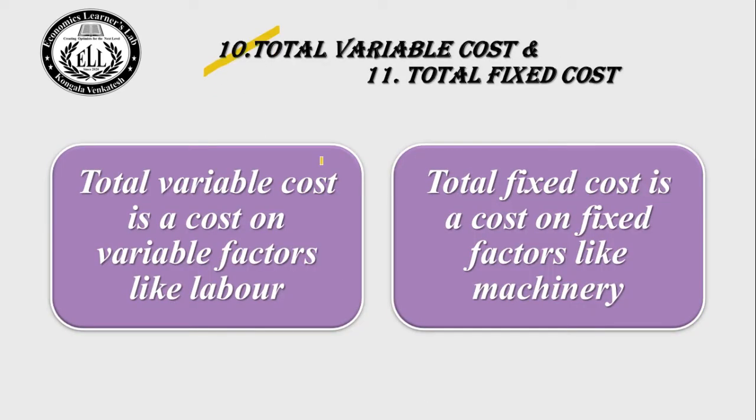Total variable cost and total fixed cost. Total variable cost is the cost on variable factors like labor. It means expenses on variable factors like labor. Total fixed cost is the cost on fixed factors like machinery. It means fixed cost is the cost on fixed factors like machinery. Let us go to the next slide.